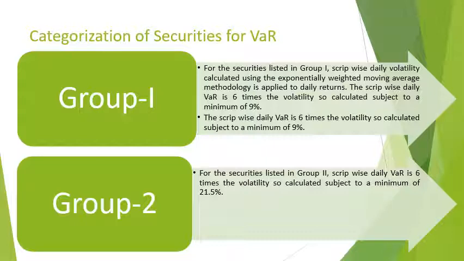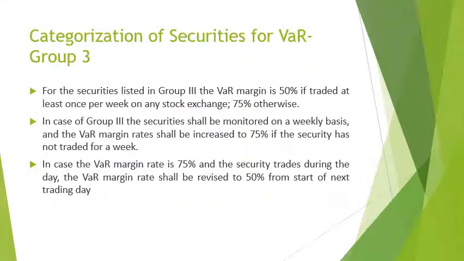If it is a group 2 security, then the parameter changes and there is a minimum requirement of 21.5% of VAR or 6 times the volatility, whichever is higher. So minimum requirement is 21.5%, but it can also be more than that.